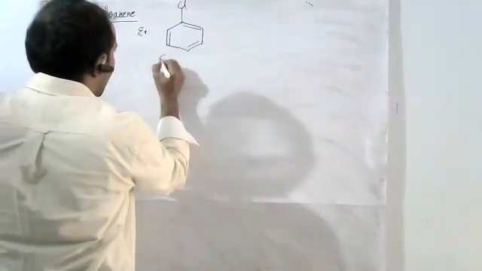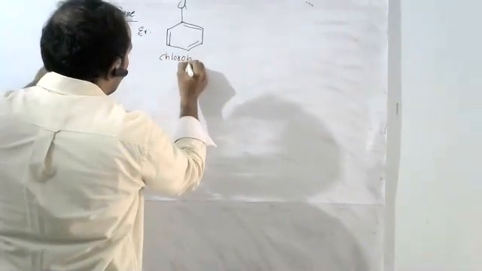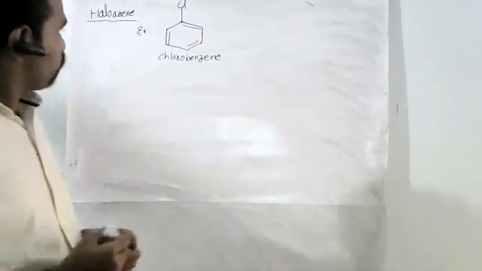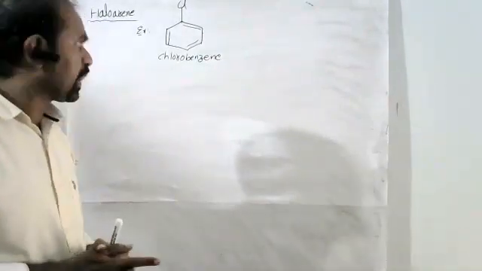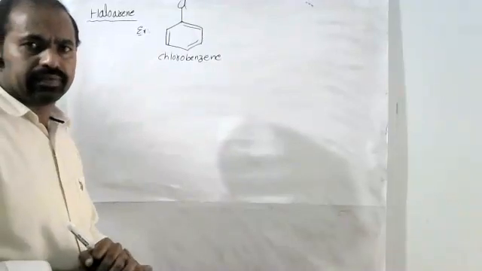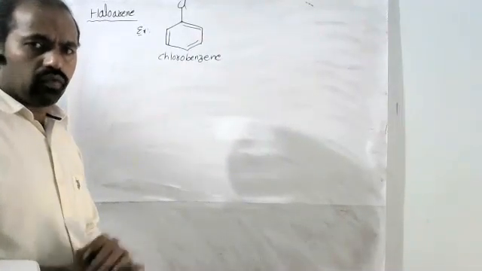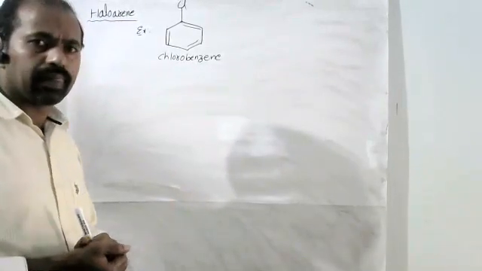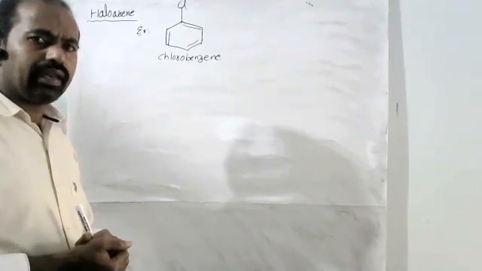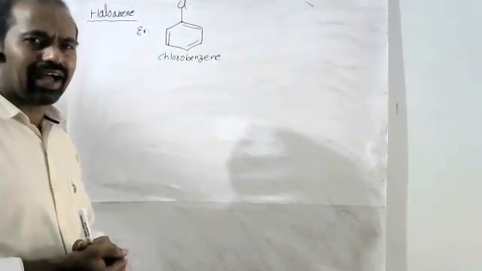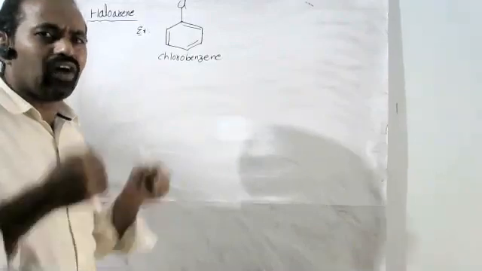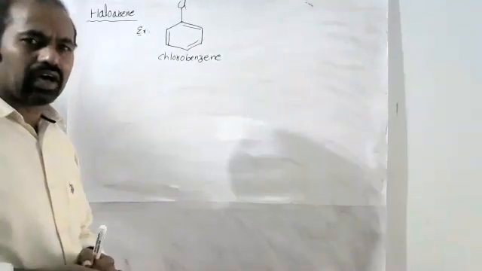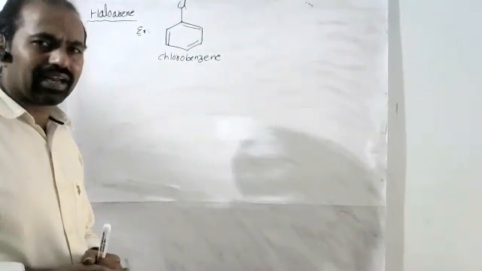Chlorobenzene is an example of a haloarene. So the first point: haloarenes are chemically less reactive than halogen derivatives of alkanes. Otherwise, haloarenes are chemically less reactive than alkyl halides.